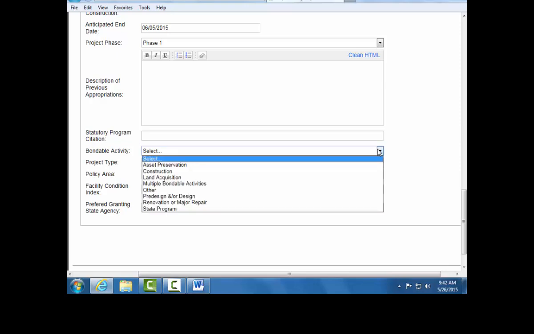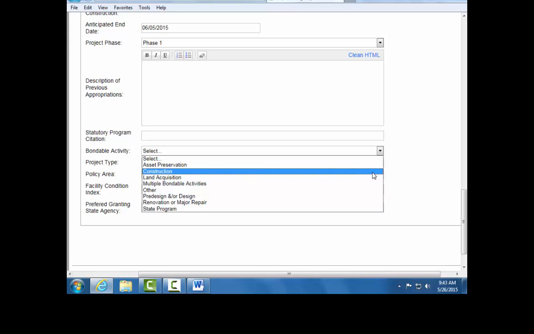Using the Bondable Activity drop-down list, select a bondable activity. Asset preservation is defined in Statute 16B-307. If asset preservation is selected for this request, you must also load the spreadsheet list of all projects included in the request on the Upload Document screen. The spreadsheet can be found in the Agency User Systems Manual.